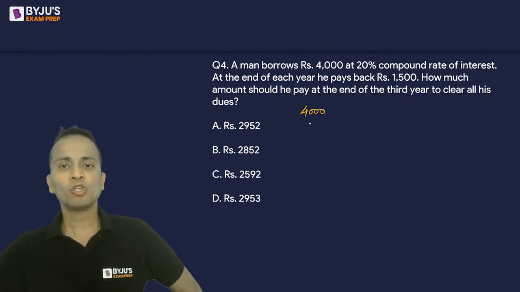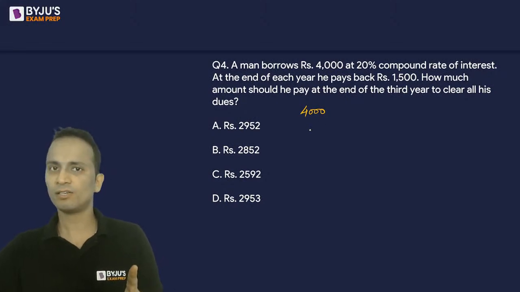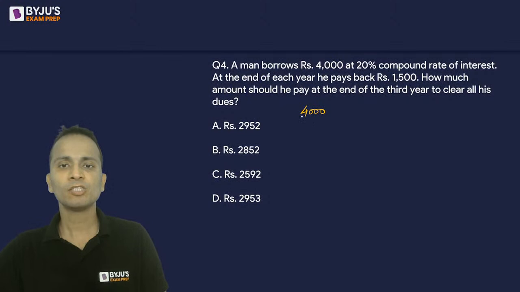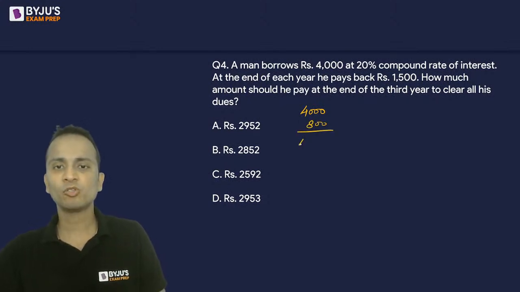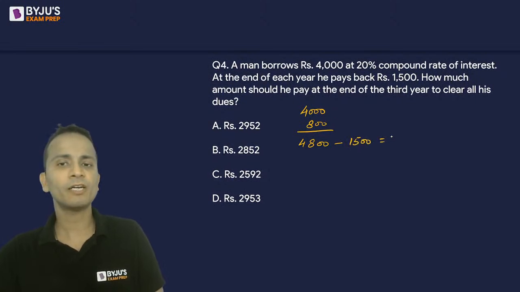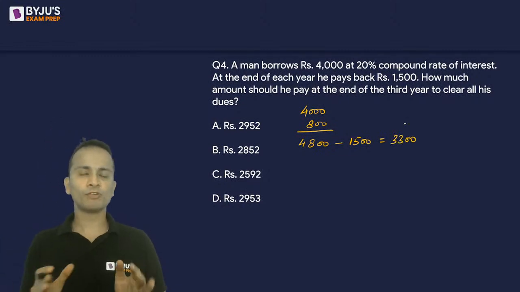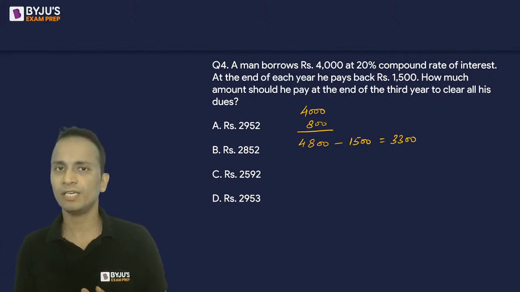Okay. So at the beginning, the loan is 4,000. After 1 year, at a rate of 20%, so 20% of 4,000 is 800. 800 will be added, so the loan will become 4,800. At the end of the year, he's paying 1,500 back. So 4,800 minus 1,500 is 3,300. So the remaining portion of the loan after first year is 3,300.